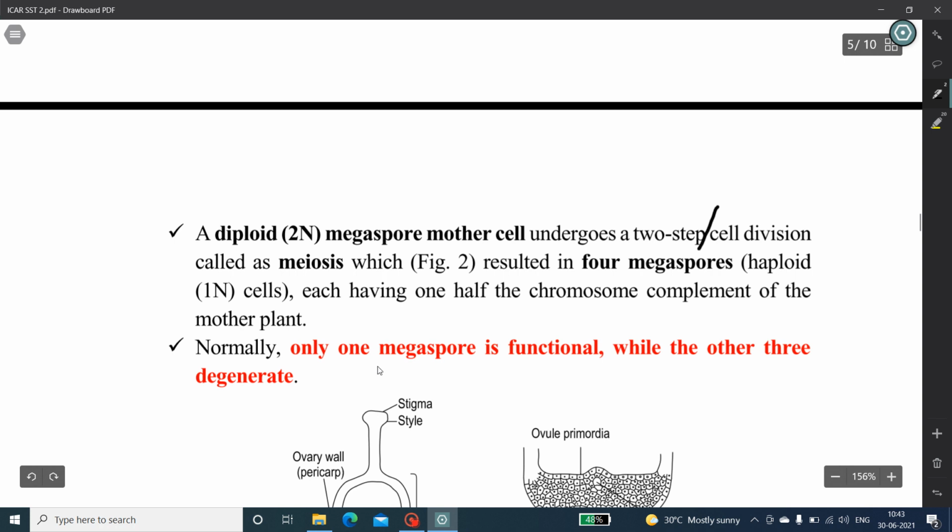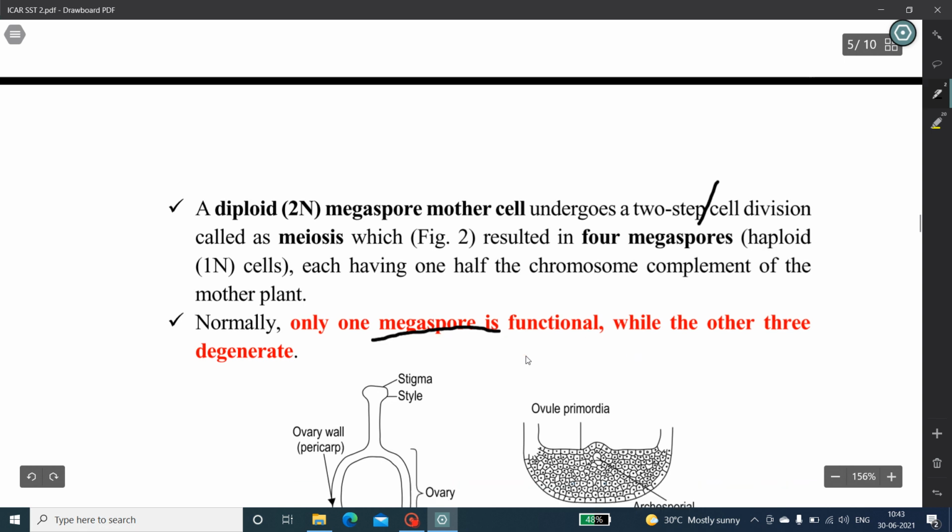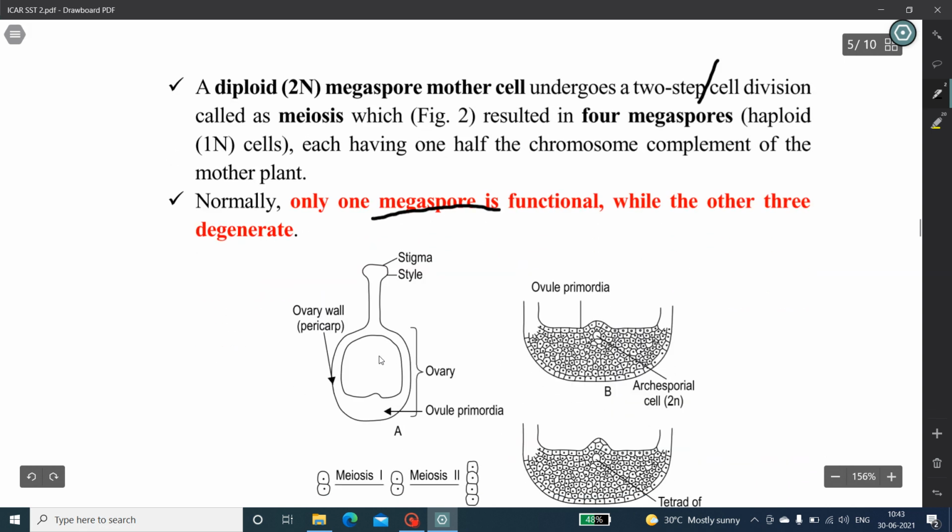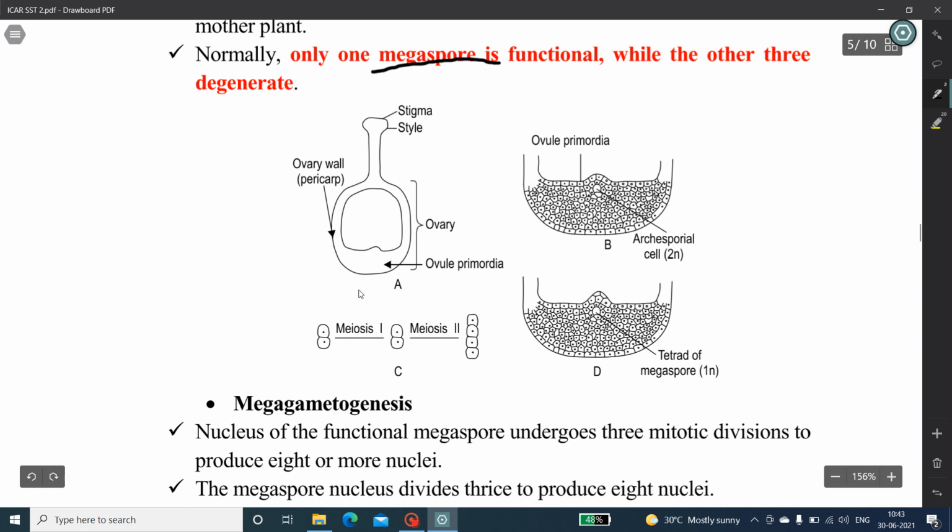Normally, only one megaspore is functional while the other 3 degenerate. Here, the first picture shows the location of ovule development, that is the ovule primordia, where ovule development takes place. The second picture shows a cutaway section of the lower region of the ovary wall showing the origin of the archisporial cell. Note that it is larger than the surrounding cells, having a larger nucleus and denser cytoplasm.